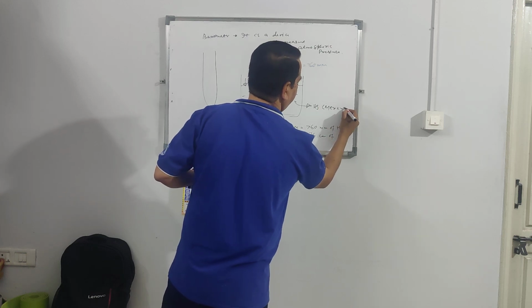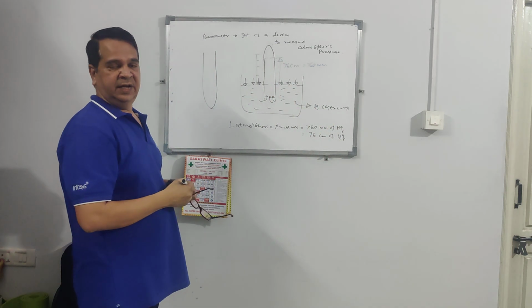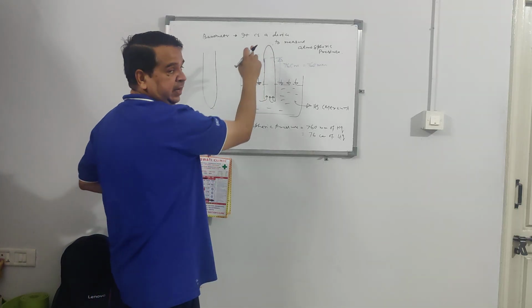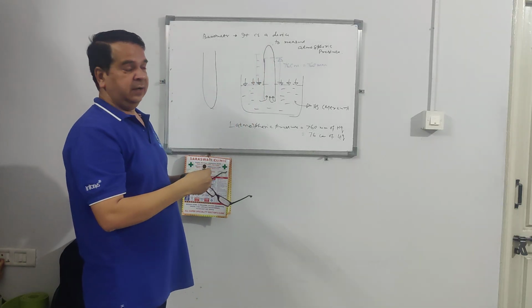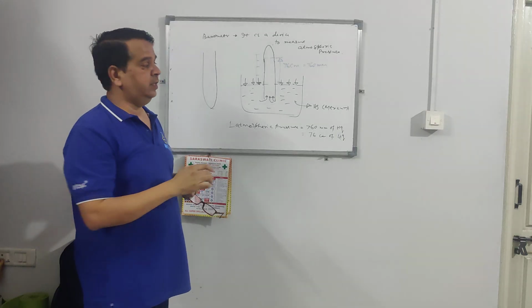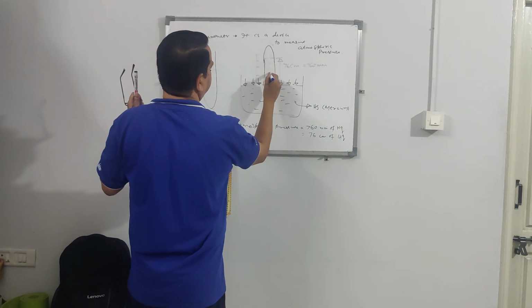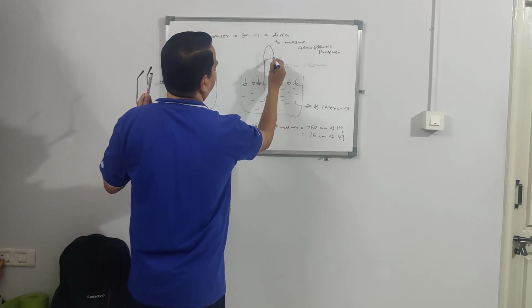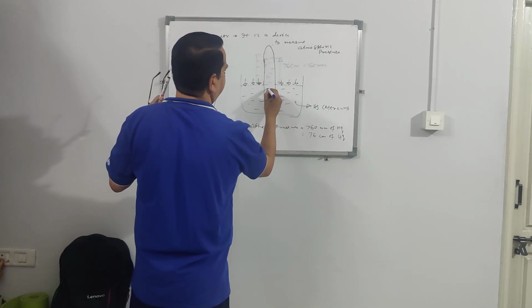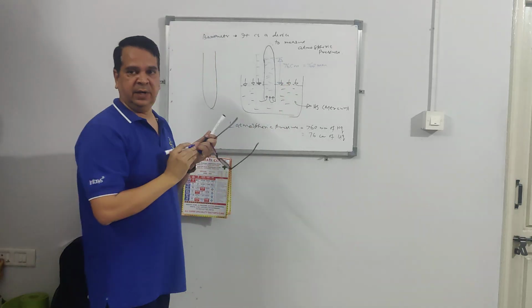Inside this you have kept mercury. This mercury is rising, and here at the top you have vacuum. You don't have anything. The mercury column has a region up to this side, up to 76. Put the arrow here.